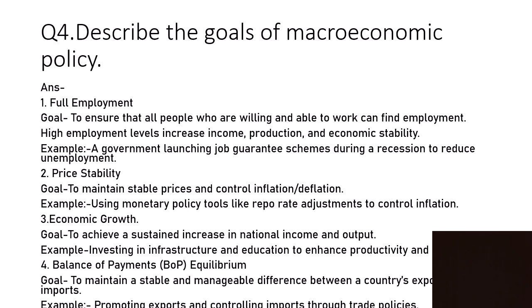To achieve a sustained increase in national income and output. Example: investing in infrastructure and education to enhance productivity and production. Fourth, balance of payments: to maintain a stable and manageable difference between a country's exports and imports. Example: promoting exports and controlling imports through trade policies will generate more revenue and more foreign exchange for the country.